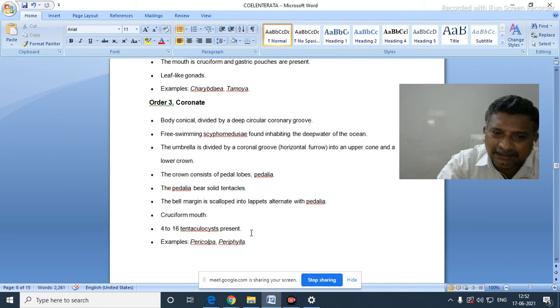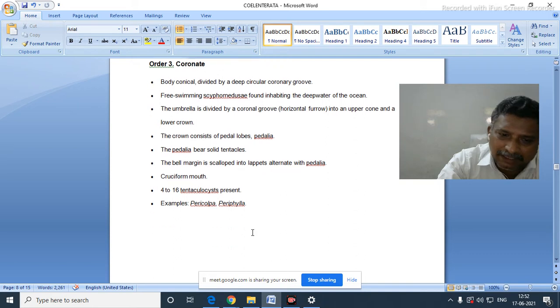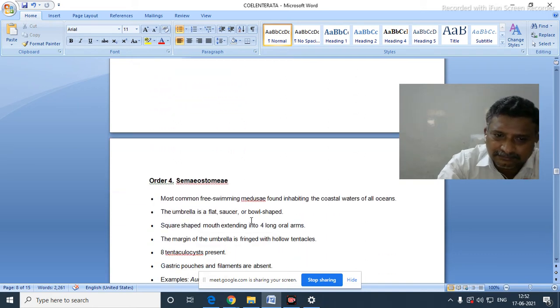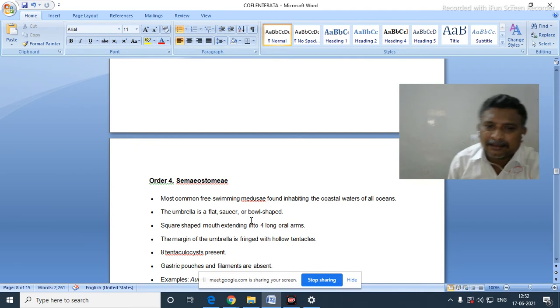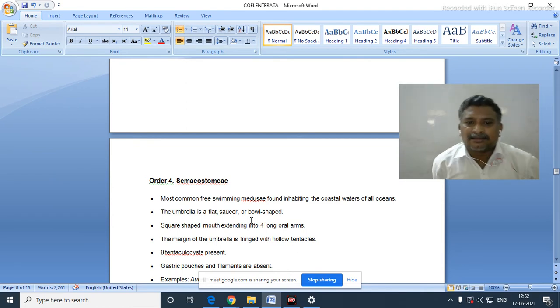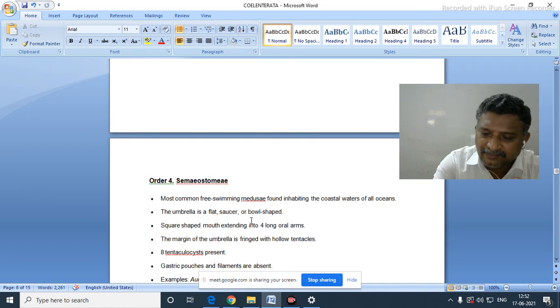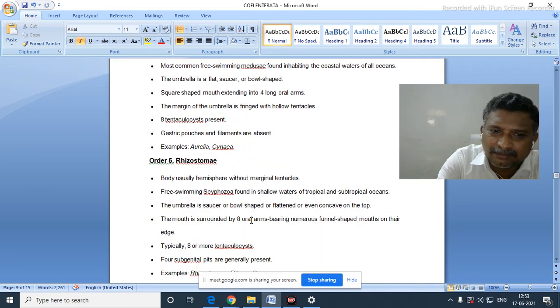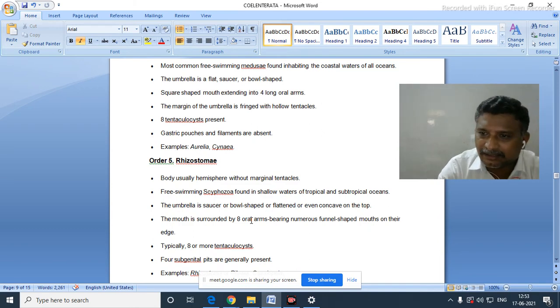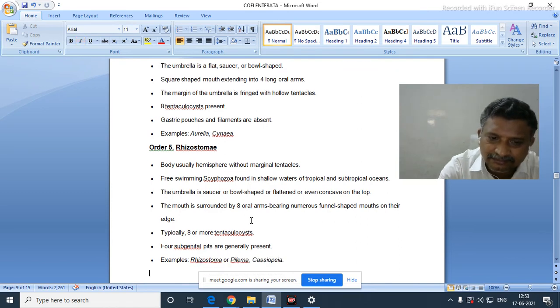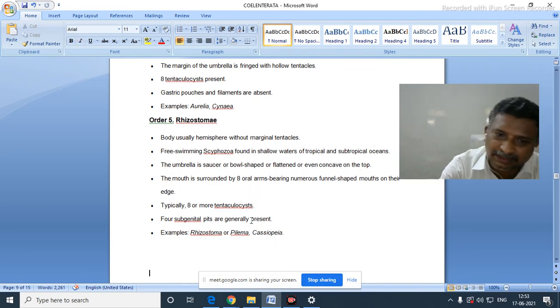Order 3, Coronatae. Examples here are Periphylla and Pericolpa, that is enough. Another order, Semaeostomeae. Simply remember the names of the orders only. Now the order Rhizostomeae. Rhizostoma is frequently asked as a practical specimen. The example is Rhizostoma again.